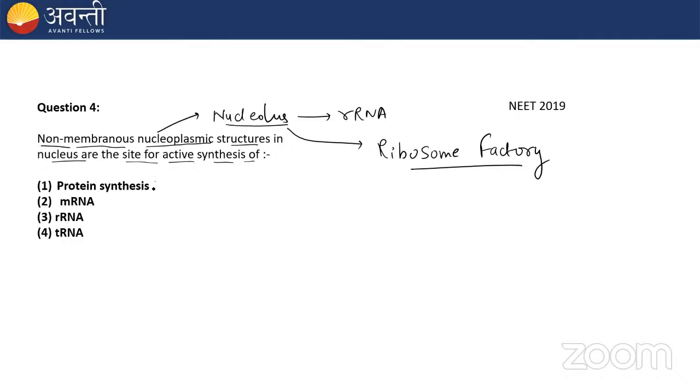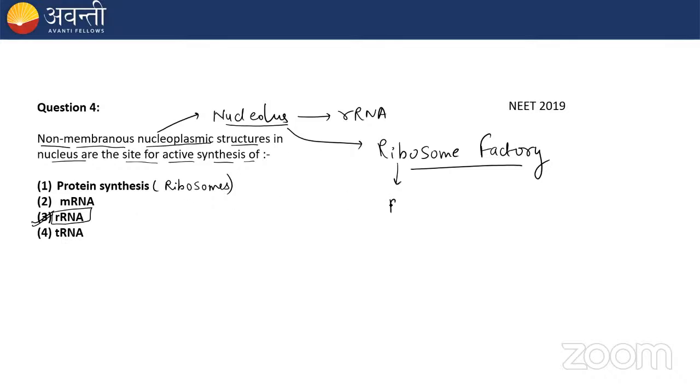Protein synthesis is done by ribosomes, or by rough endoplasmic reticulum because it contains ribosomes. mRNA you'll see in transcription. Ribosomal RNA is the correct answer because rRNA is formed in the nucleolus, and the nucleolus is also known as the ribosome factory.